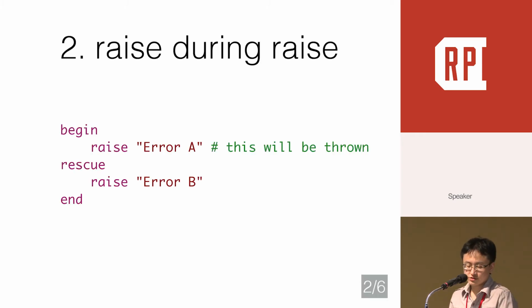The second big issue about exception handling is raising during raise. In this code example, the original exception error A is thrown away by error B. We lost the error A information. The error B will override error A. This is a real problem: if you did not intend to do this, it will make debugging harder, because we cannot trace the original error A since it is overridden by error B.